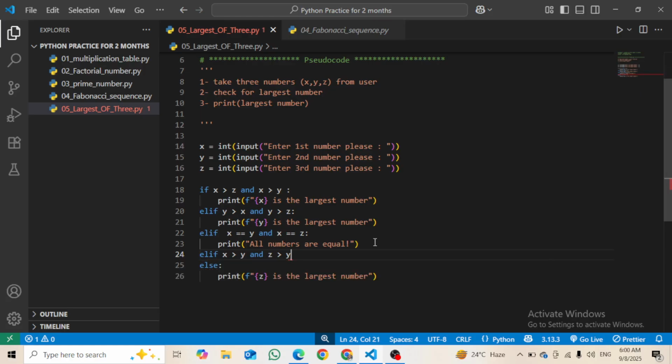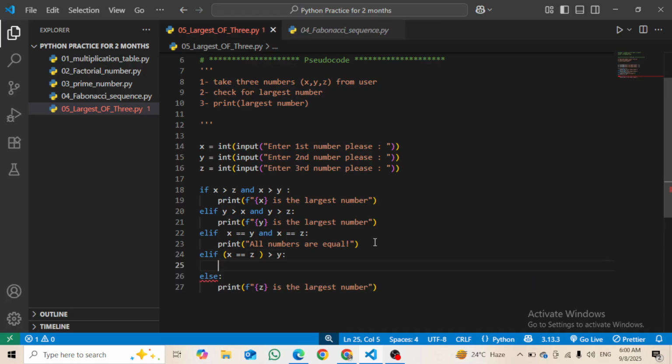Let's say x is equal to z, and they are greater than y.